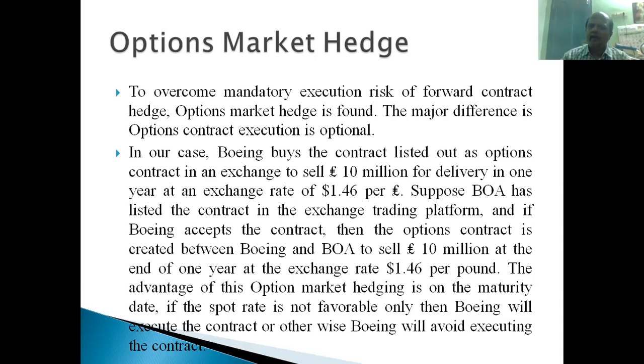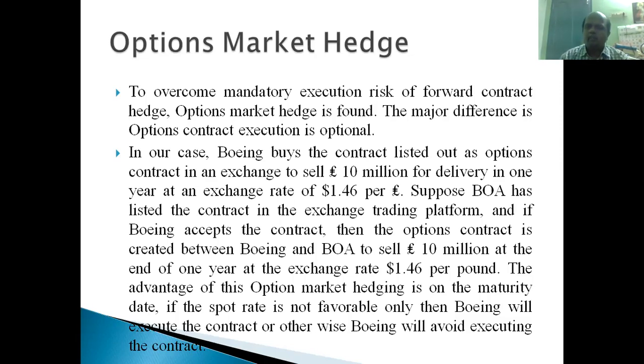So now what happened? The exchange rate difference. Now the present exchange rate is $1.50 per pound, right? Boeing's worry is, suppose on the 15th May 2021, the exchange rate falls from $1.50 per pound to $1.40 per pound, then it will be losing a big amount in this, right? So Boeing wants to stop this at a decent rate, right? Their planned rate is maybe 1.46 or 1.45. It is a planned rate, $1.45 per pound or $1.46 per pound, right?